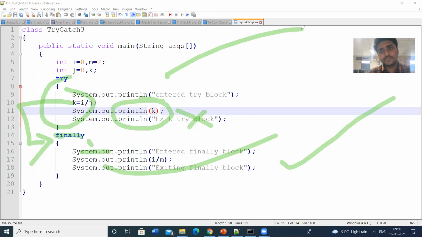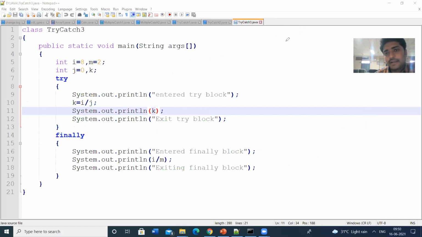If you don't write the catch block, we have seen what happens. If you write the catch block, we have seen what happens. If you write some statements in the finally, we have seen how the output will be. So this is all about some basic things regarding the try block, catch block, and finally block. So next one, let us see the multiple catch blocks.